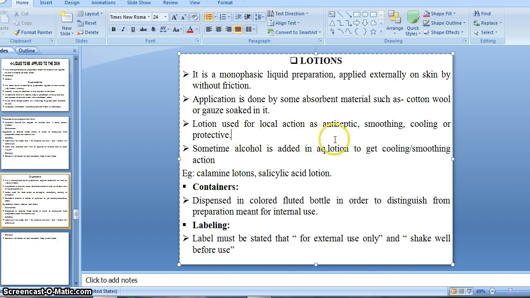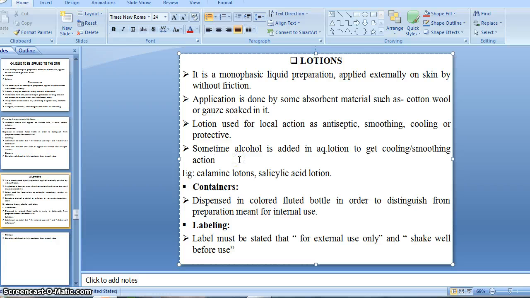So various such properties are generally shown by the drug which is contained or dispensed in lotion form, that is antiseptic, soothing, cooling and protective action. Sometimes alcohol is added in aqueous lotion to get a cooling or soothing action.